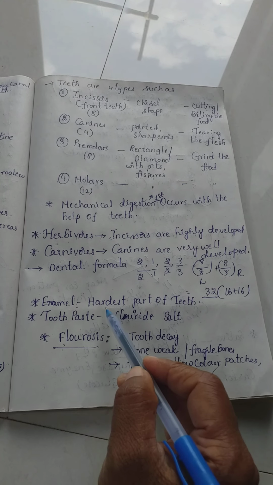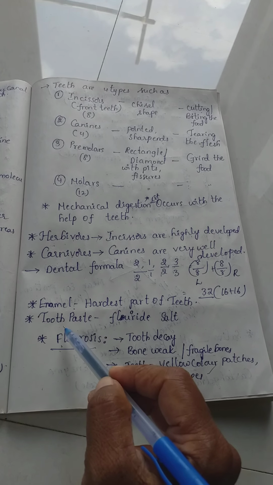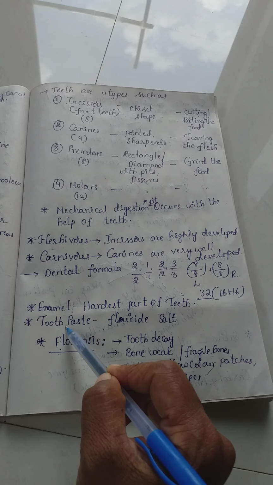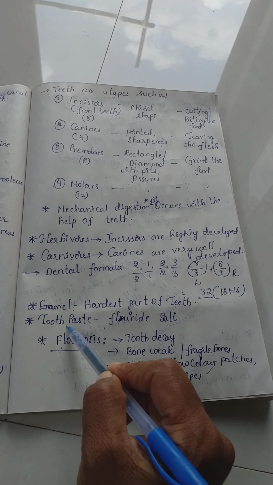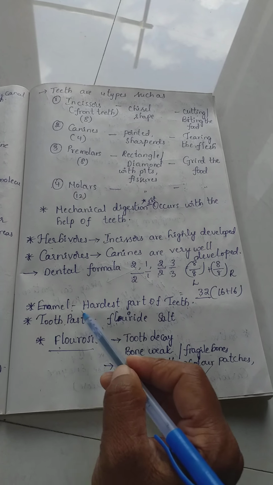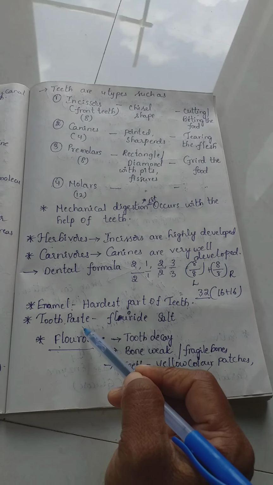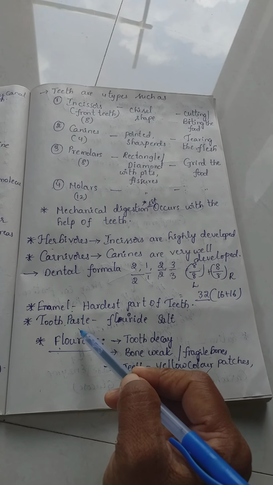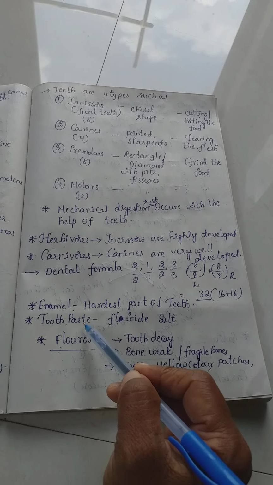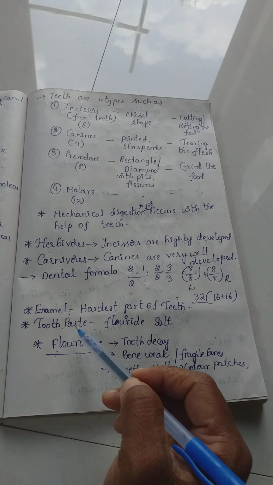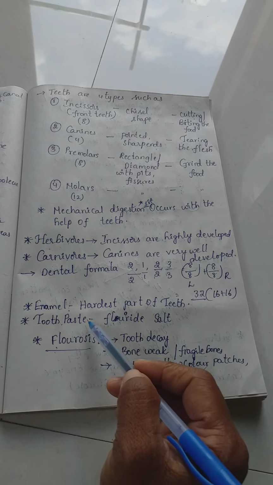Next, to destroy the bacterial activity, we use toothpaste for brushing our teeth. Best example: after eating, some of the particles are lodged in the pits and fissures or some sides of the teeth, and these do not go out unless we gargle with water properly.